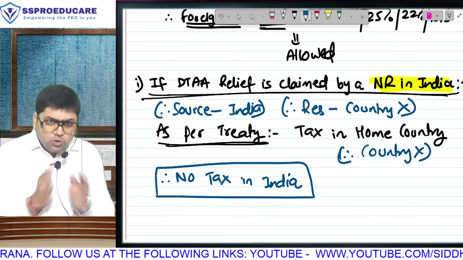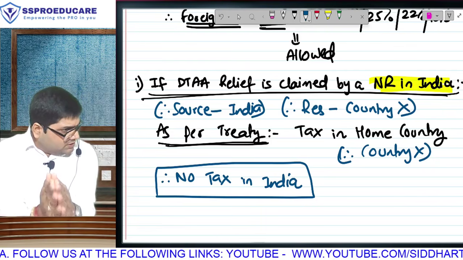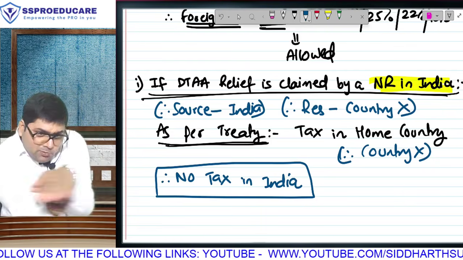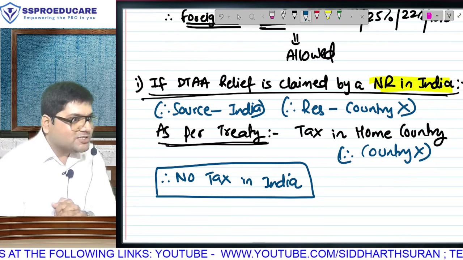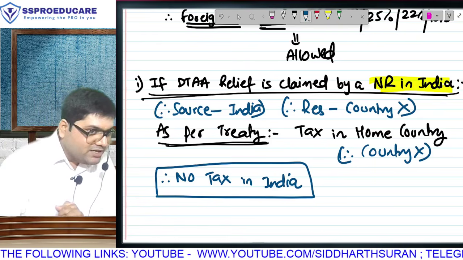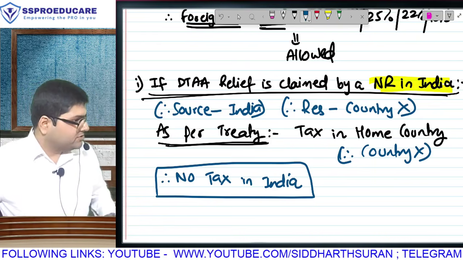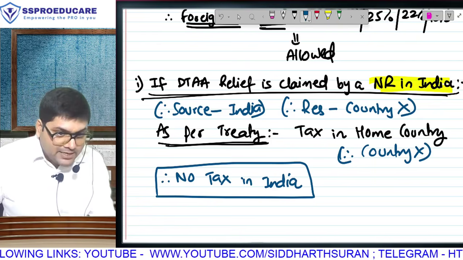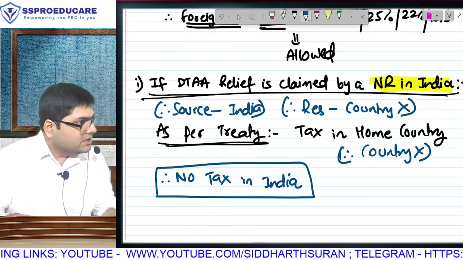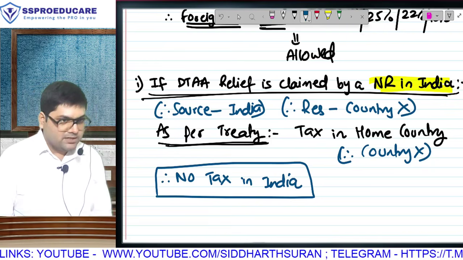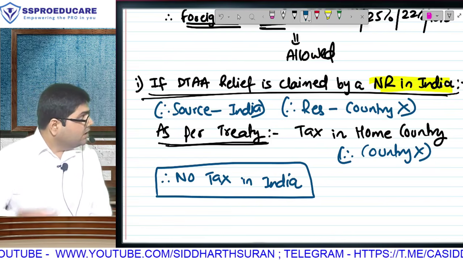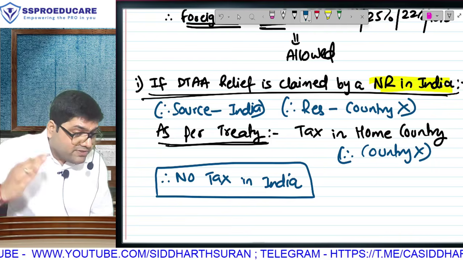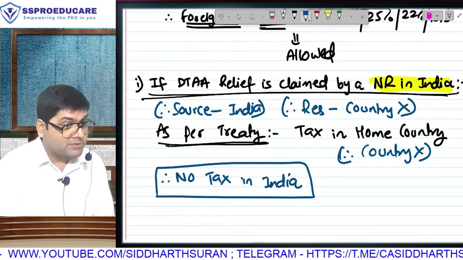But we live in a country called India. In our country, no one wants to learn the law as it stands. Everyone wants to say, sir, if I do it this way, I will escape this. It will be great fun. We live in a country with lots and lots of smart people. If they channelize their intelligence in the right direction, India can be the biggest superpower, bigger than any other country. So what did some of these Indians do? In India they stayed for less than the number of days required and became a non-resident.